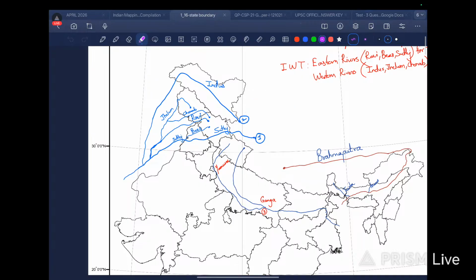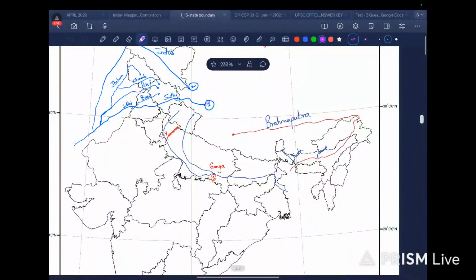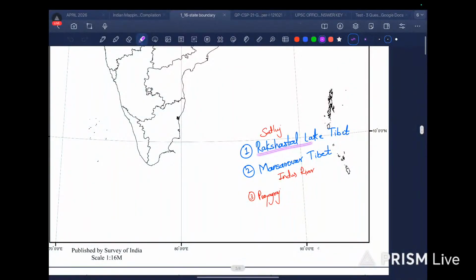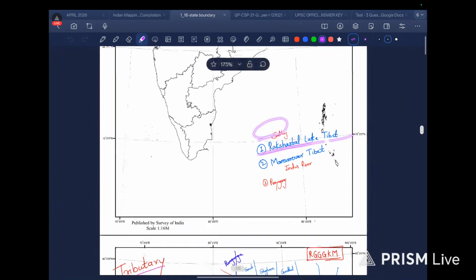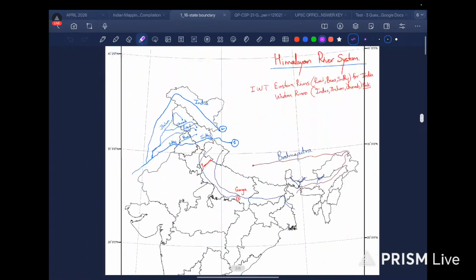And another main thing to remember is that the Sutlej river flows this way, and this is the trajectory. It enters into Pakistan, and it flows this way. Here I have numbered 1. So let's see what number one is. Number one is Rakshastal. This is the origination of the Sutlej river, Rakshastal, that is in Tibet. Okay, and in a similar manner, the Indus river originates at the Mansarovar region in Tibet.